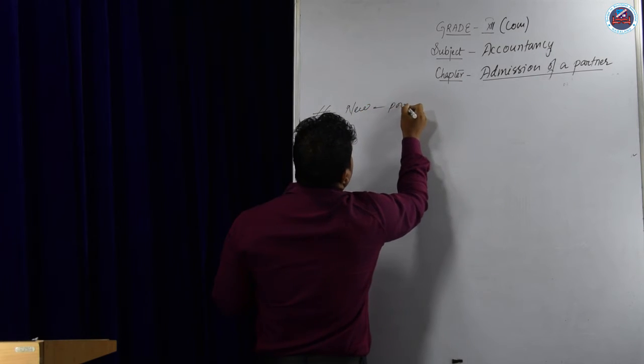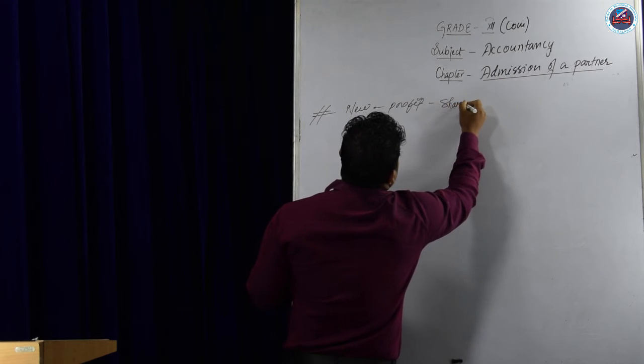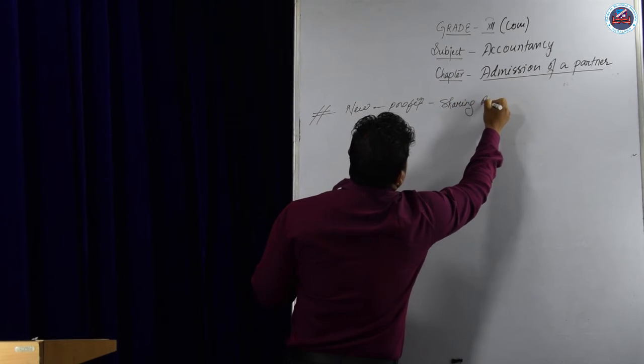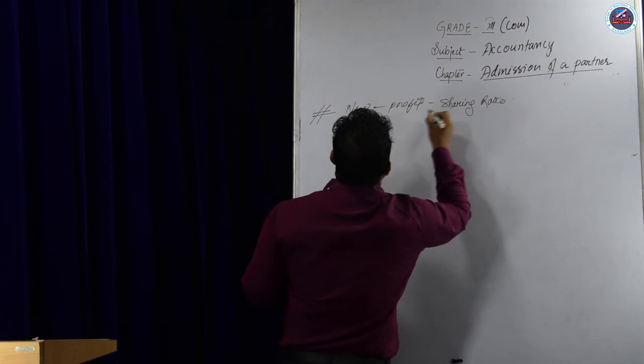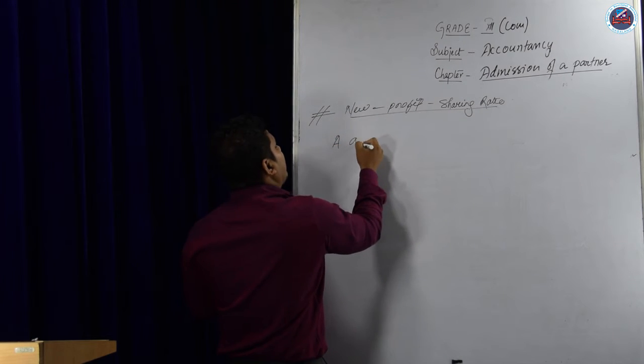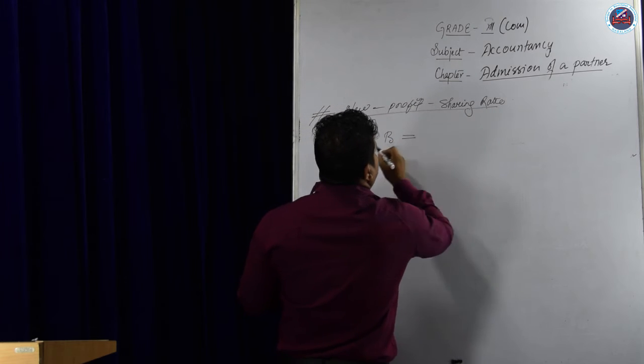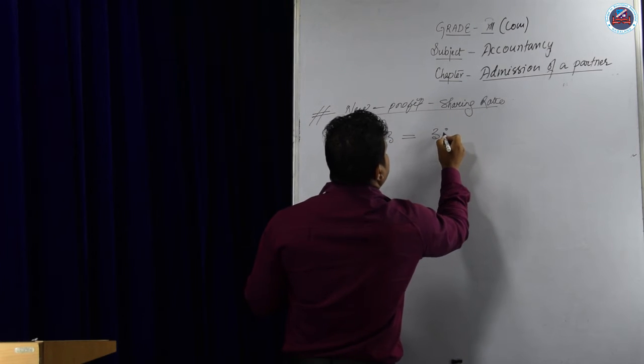New profit sharing ratio. Suppose A and B are two partners. They are sacrificing. Their ratio is suppose 3:2.